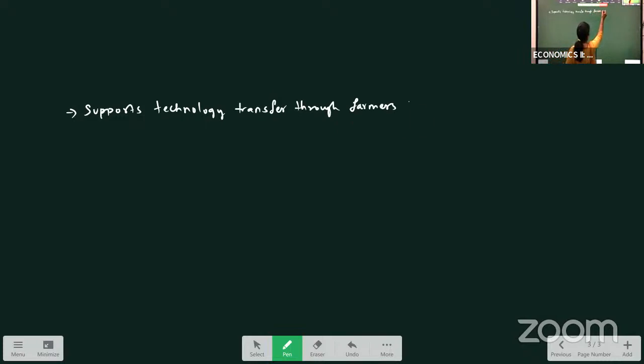Few more functions we can see here. Supports technology transfer through Farmers Club. NABARD supports technology transfer through Farmers Club. Means here, as the new technology is introduced, that technology is made available to the farmers with the help of Farmers Club.